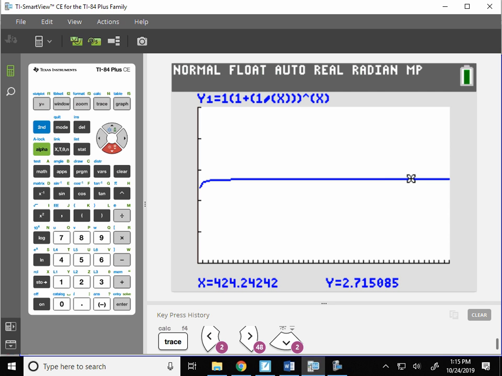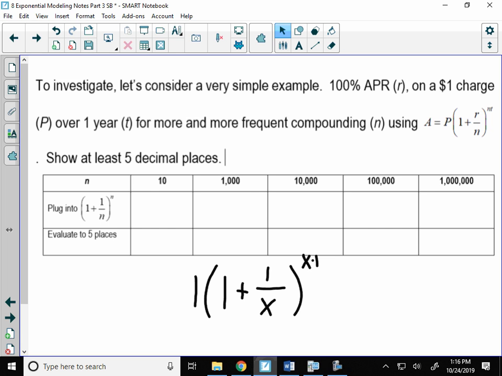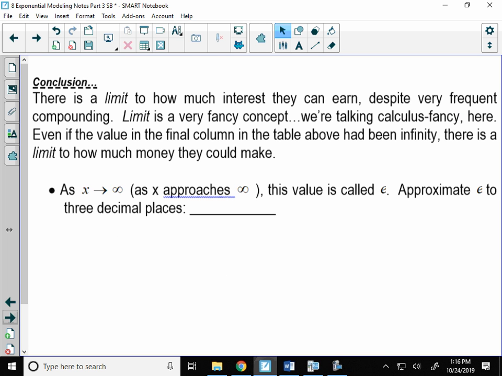What number do you think it's getting close to? Estimate it for me. If you kept going, roughly it's 2.71 something, right? Okay, so just keep that in the back of your mind, 2.71. That's where my graph is getting to. That graph is illustrating something called a limit. In this problem, there's a limit to how much money this accountant can get from you. You can't get an infinite amount of money no matter how many times you take interest, unlike what the accountant wants. Now, limit is a calculus subject, and it's kind of fancy.